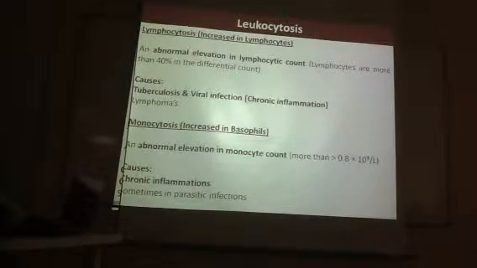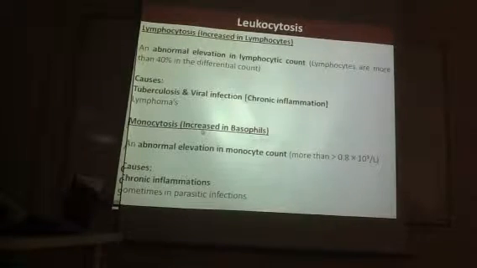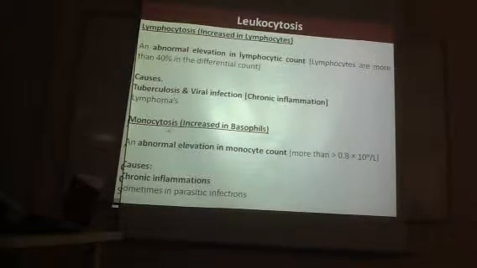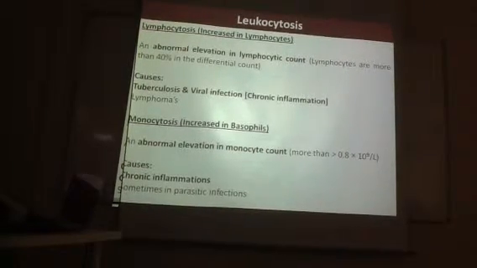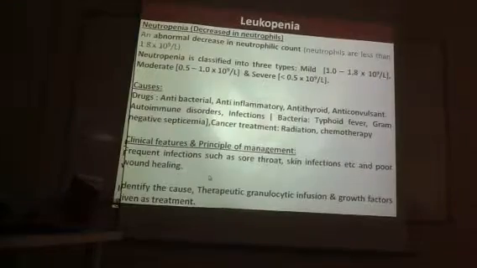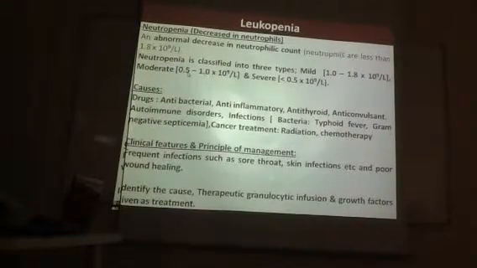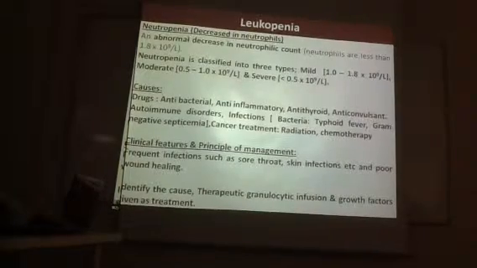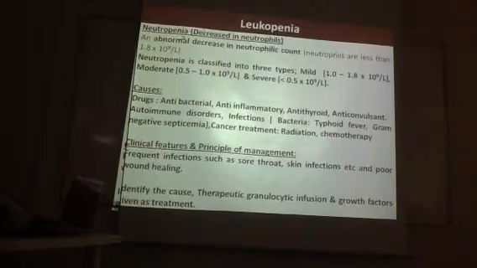See, this is a typo. Please correct it. Increase in monocytes is called monocytosis. It is again seen in chronic inflammation. Okay. So neutropenia, a decrease in neutrophils, is called neutropenia.